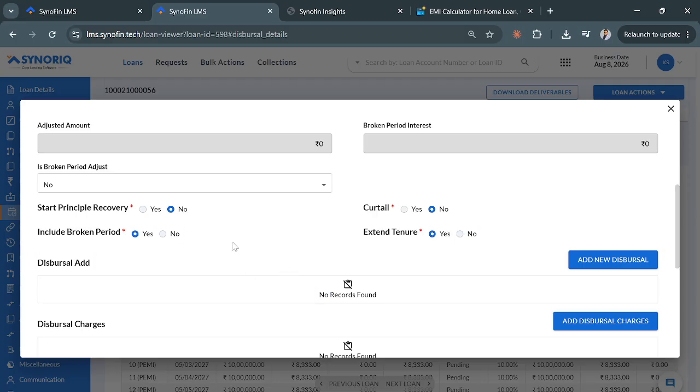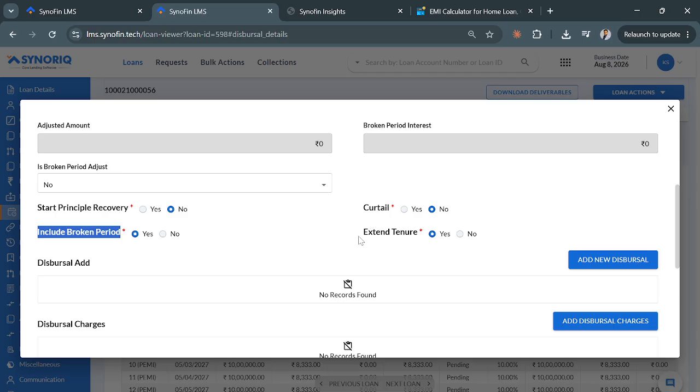Include broken period. The meaning of this field is whether to create a separate entry of broken period interest or add it with the next installment. This is not self-explanatory. We always take the interest of the broken period. This field is only specifying whether it has to be a separate entry of that or it would be part of the next installment, right?